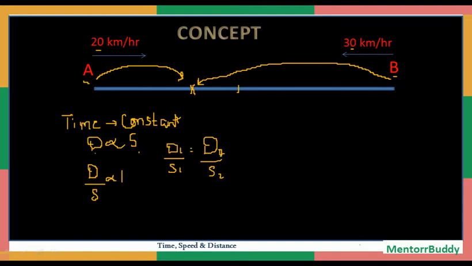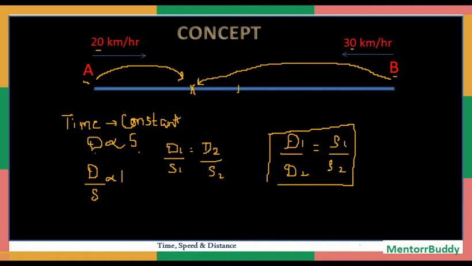So in this case we have to apply this logic. Further, this can also be written as d1 by d2 equals s1 by s2. So directly we can deduce that when my time is constant, d1 by d2 will be equal to s1 by s2.